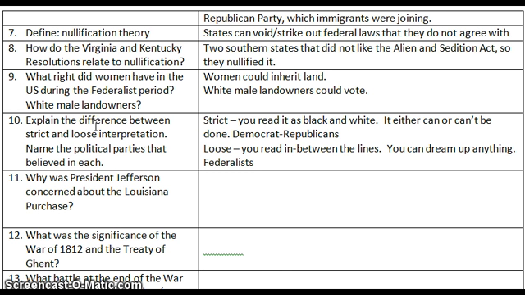A loose interpretation of the Constitution is where you can read in between the lines. If you can dream it, you can do it. They're dreamers. They believe in anything, okay, because they're Federalists. And they believe in that elasticity clause, that necessary and proper clause. And remember, Alexander Hamilton is the guy who really believes that, and that's how he creates the bank. And this disagreement over strict versus loose is why the bank is such an issue.